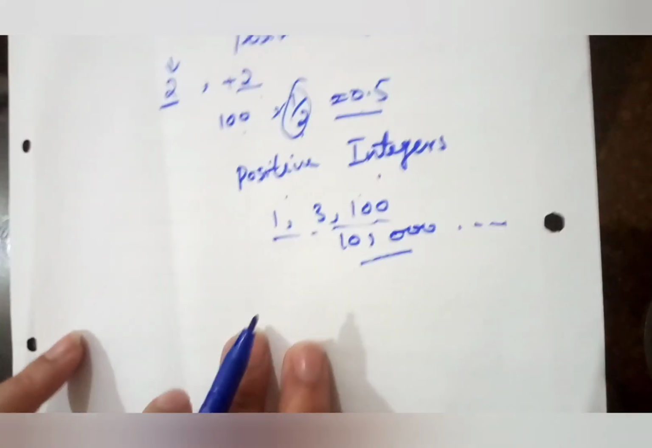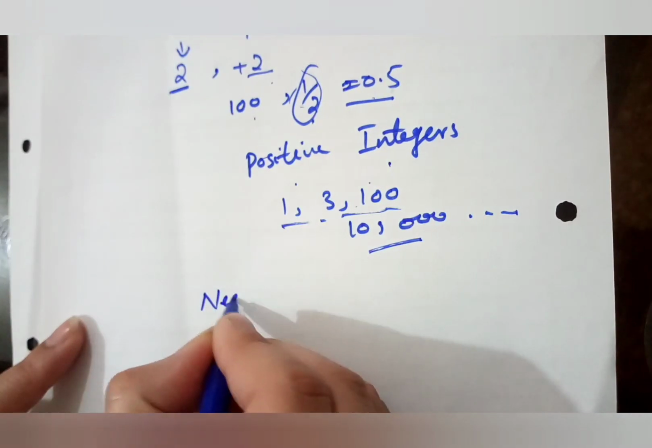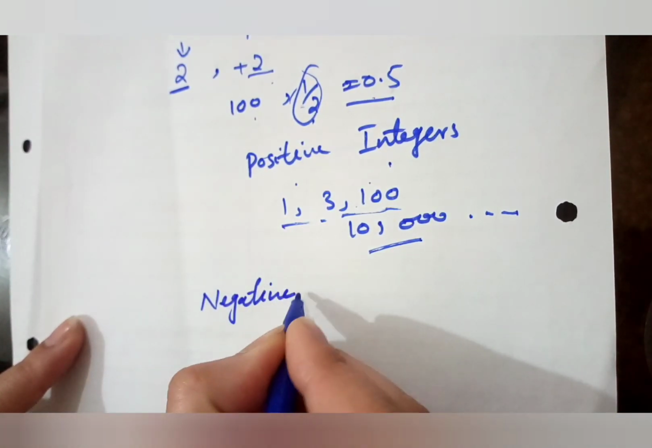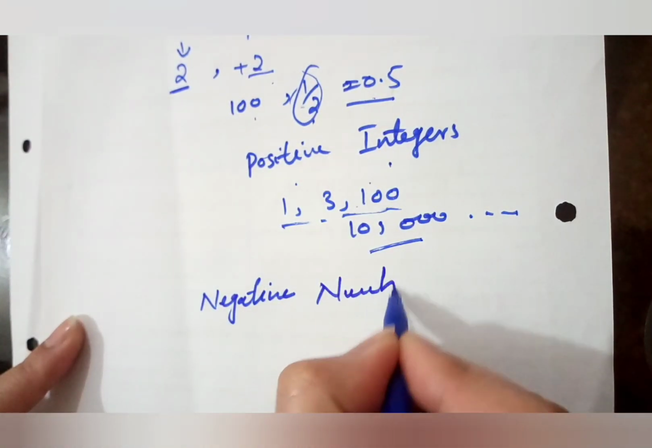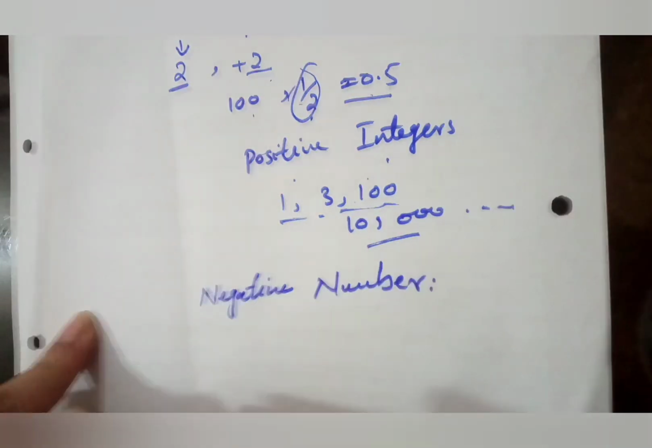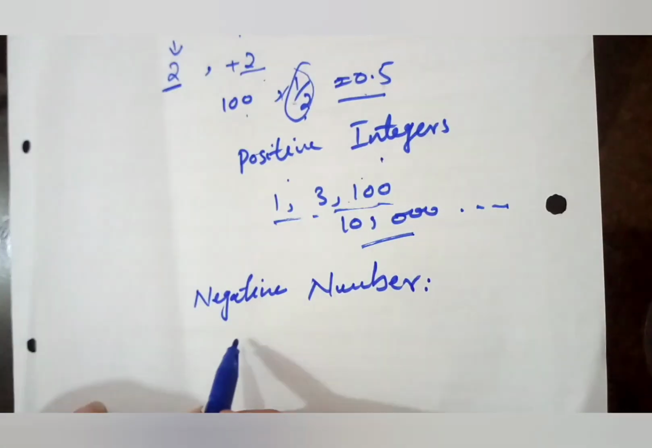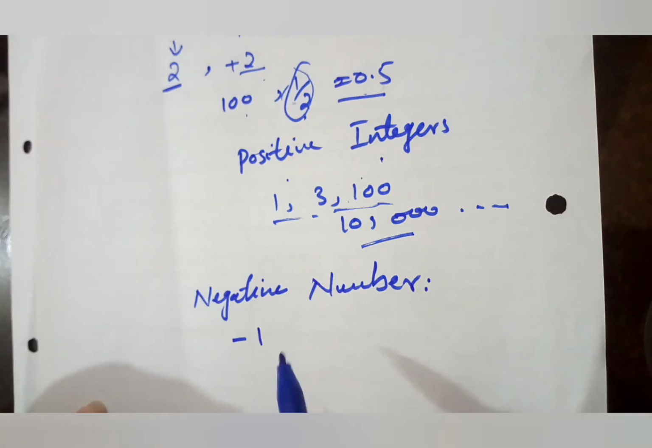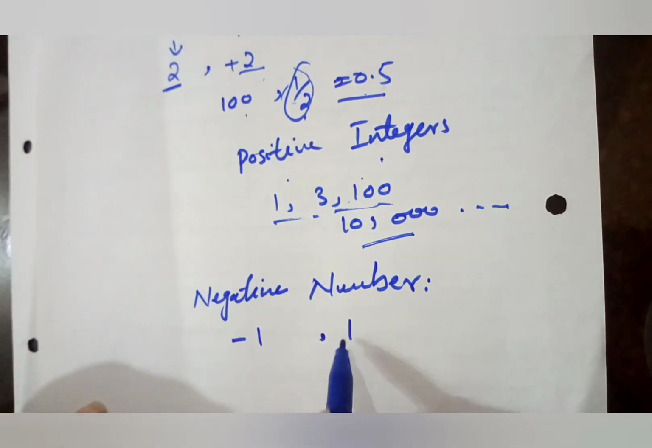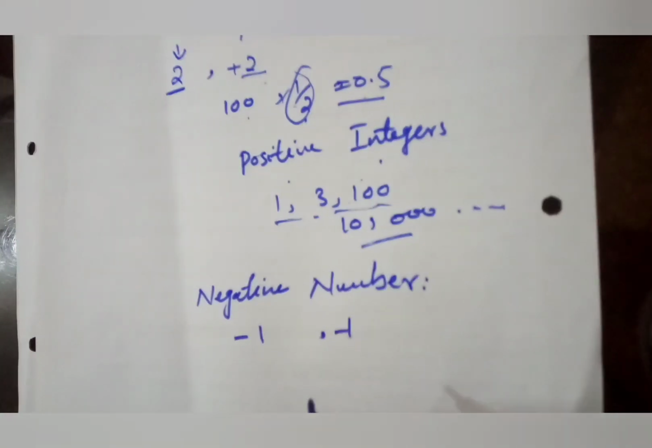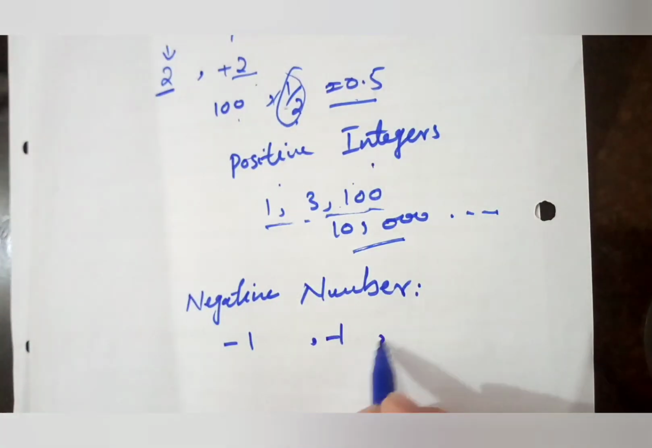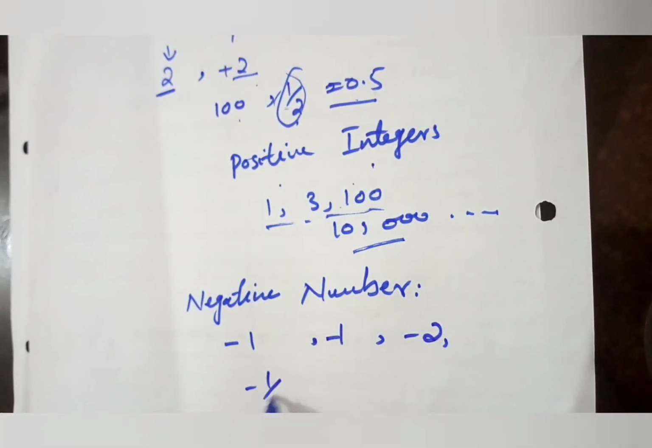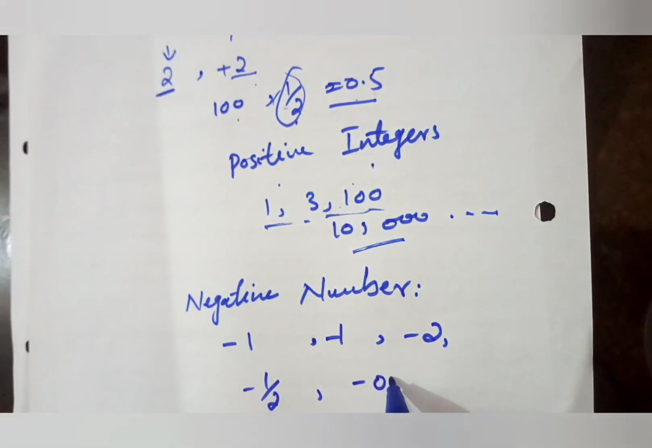Now we are moving towards the negative. Negative is identified or described from its name. Negative means something having the minus sign. Minus 1 is a negative number, while 1 is a positive number. When I put the minus sign with it, it becomes a negative number. Then minus 2, minus 1 by 2, minus 0.5.